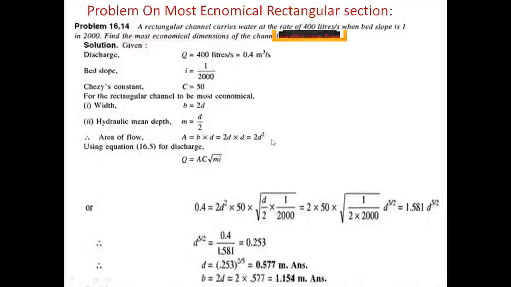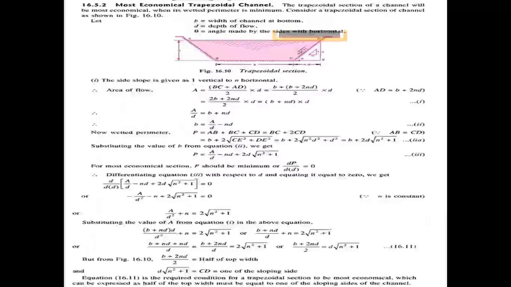This is one of the example problems on the most economical rectangular section. Next problem.